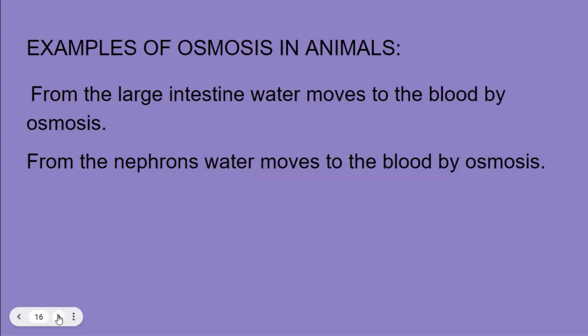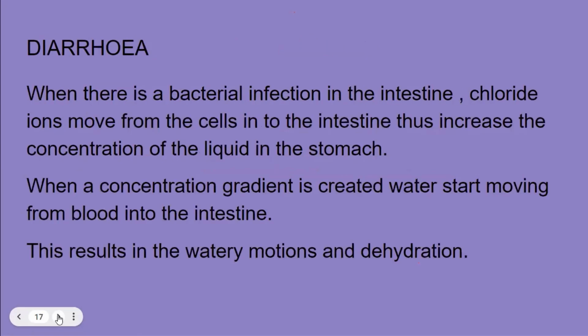So what is the example of osmosis in animals, for example human beings? From our intestine, after the digestion, when the liquid food reaches the intestine, water goes from the intestine into the blood by osmosis. In our kidneys, whatever water is extracted or filtered by the kidneys will return to the blood. Most of the water will be returned by the kidney back to the blood by osmosis.